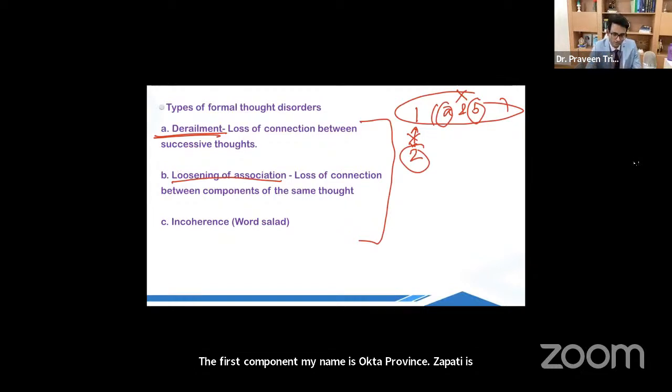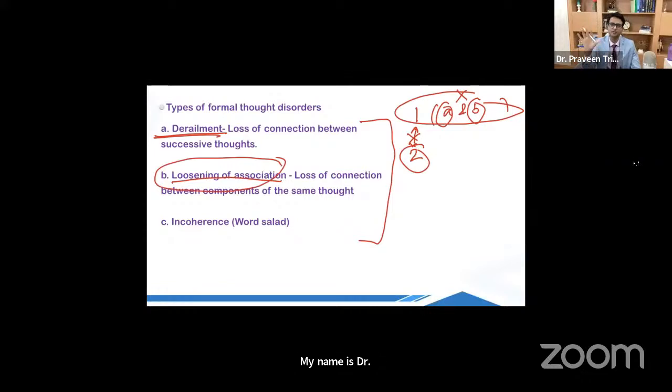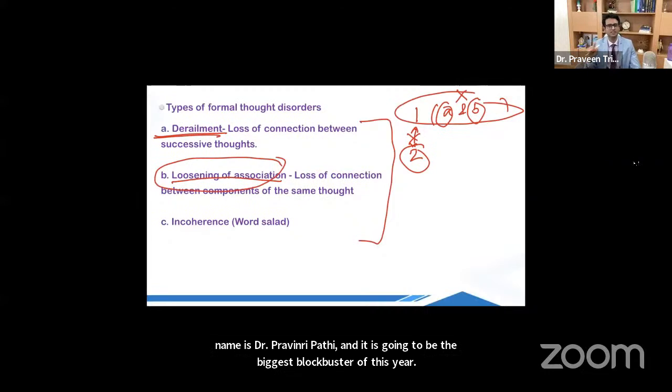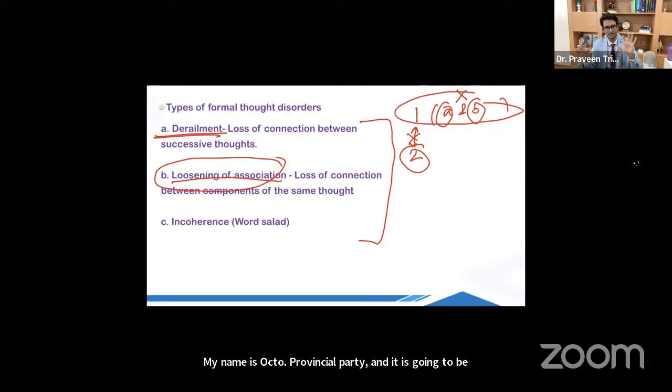Say I develop loosening of association. I will say something like this. My name is Dr. Praveen Tripathi and it is going to be the biggest blockbuster of this year. What is happening here? Component A of thought 1 is not connected to component B of thought 1. This is loosening of association.